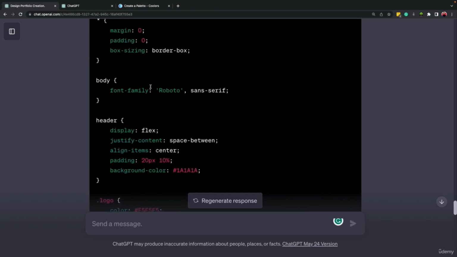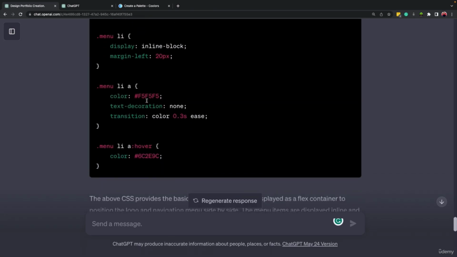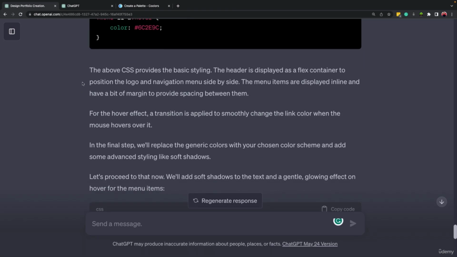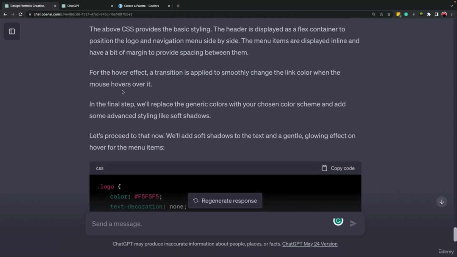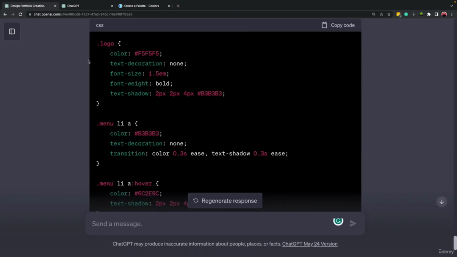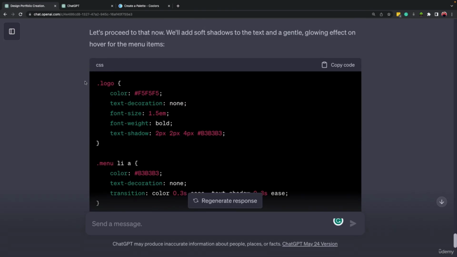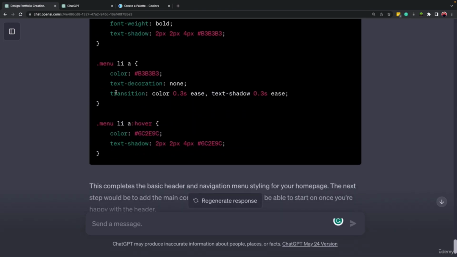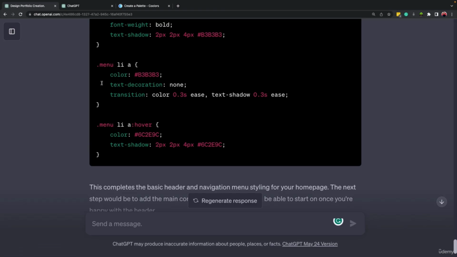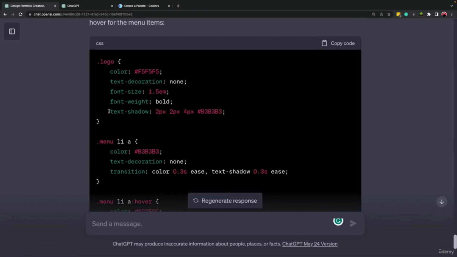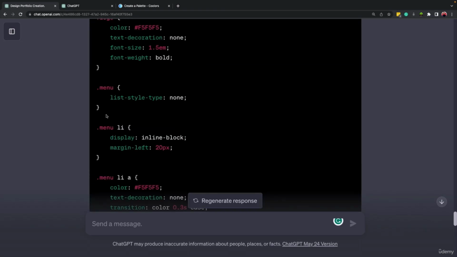So it wrote these items here for the design, and then it provided additional information. It added additional style for the CSS. So let's copy and paste it and see what we are up to.